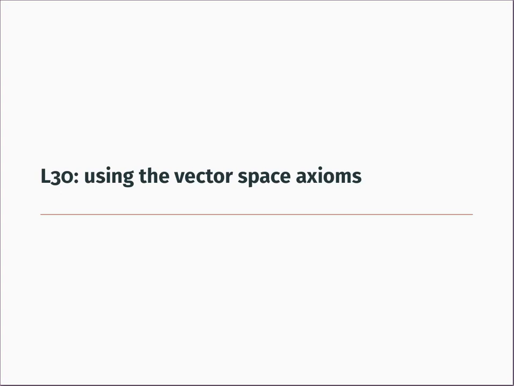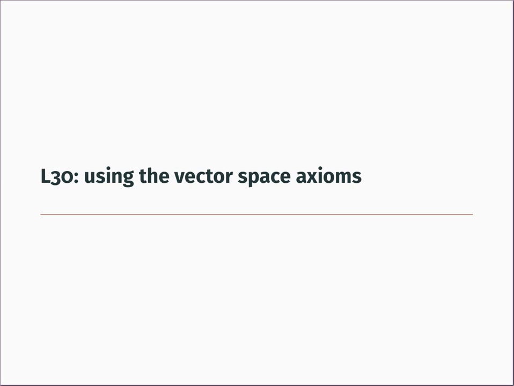When we met the vector space axioms in our last video, we saw that they were abstractions of familiar properties of scalar multiplication and addition for actual column vectors or actual matrices. But there are some familiar properties of addition and scalar multiplication for vectors and matrices which weren't included on the list of vector space axioms.